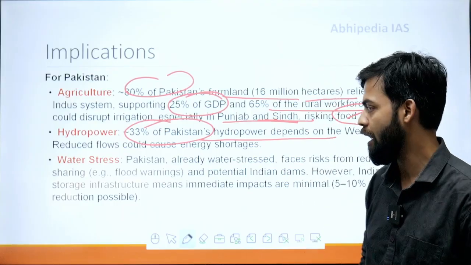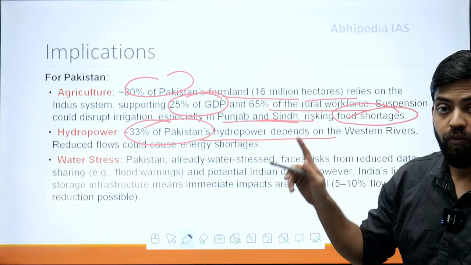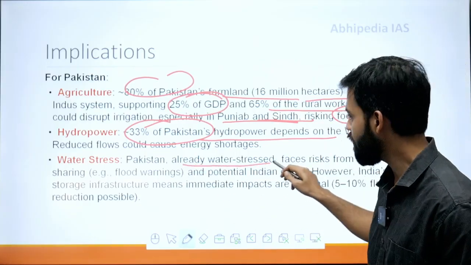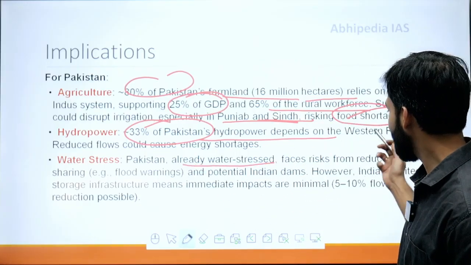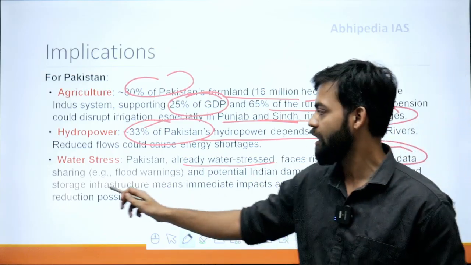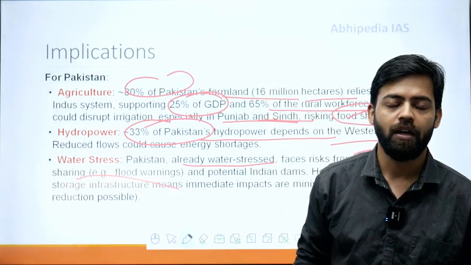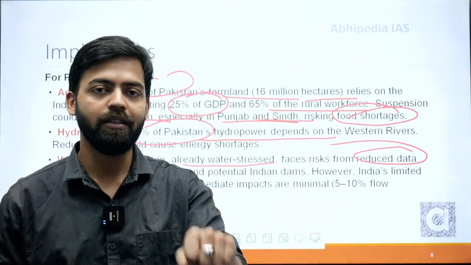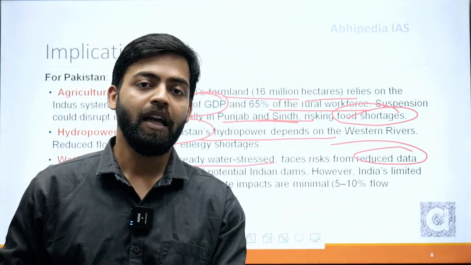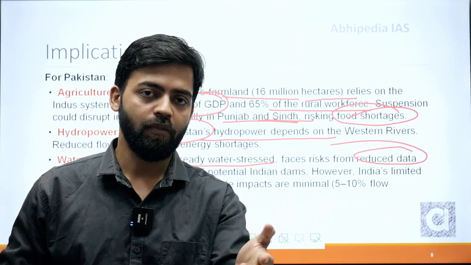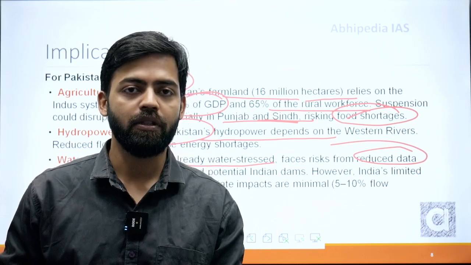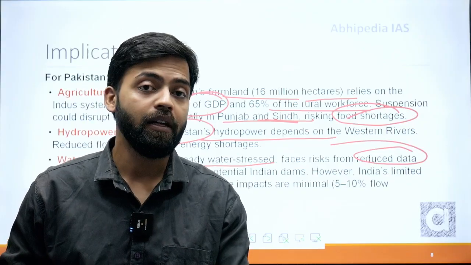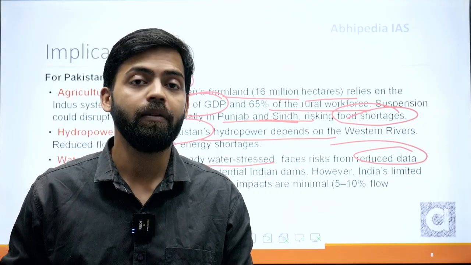Indus, Jhelum and Chenab. And if we talk about water stress, then water stress will be huge because Pakistan is already water stressed, and it faces a risk from reduced data sharing related to flood warnings. Suppose India is holding its water in the summer season, there will be drying. If during the rainy season, during the monsoon season, India releases water, Pakistan will get flooded because of it. That will be a huge implication.